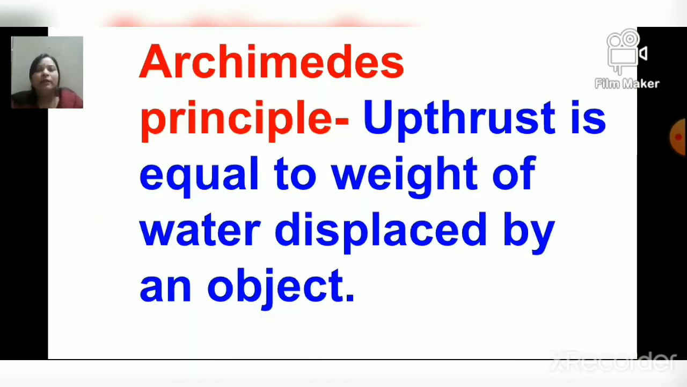Now children, there was a Greek scientist called Archimedes. According to Archimedes' principle, upthrust is equal to the weight of water displaced by an object. What is Archimedes' principle? Archimedes' principle states that upthrust is equal to the weight of water displaced by an object. Now children, according to this, the object displaces water equal to its weight. Let us have a look.